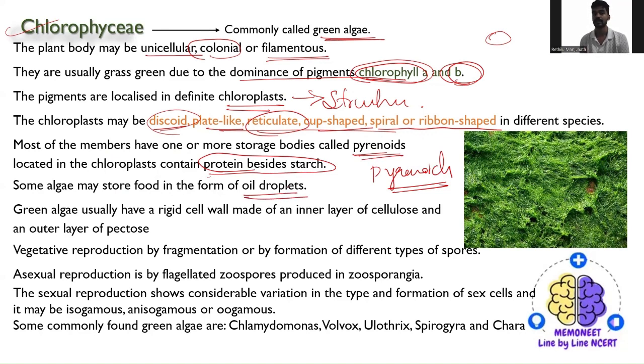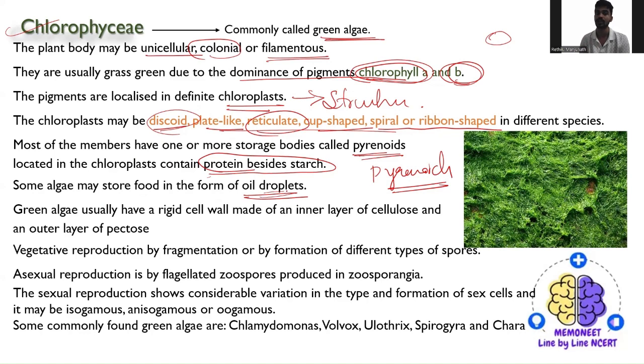So basically the algae will normally store starch, and protein besides starch. Whereas in some of the algae, they store the food in the form of oil droplets.